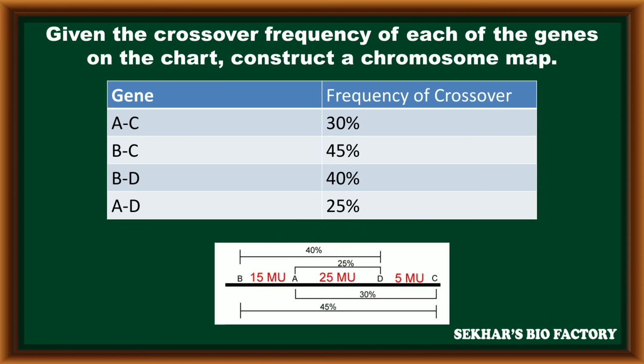Here, 1% frequency of crossing over is equal to 1 map unit, so there are 15 map units between B and A genes, 25 map units between A and D genes, and 5 map units between D and C genes. In this way, the distance can be calculated with the easy method developed by Sturtevant. Thank you for watching.